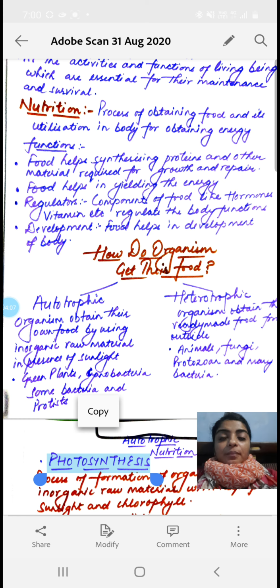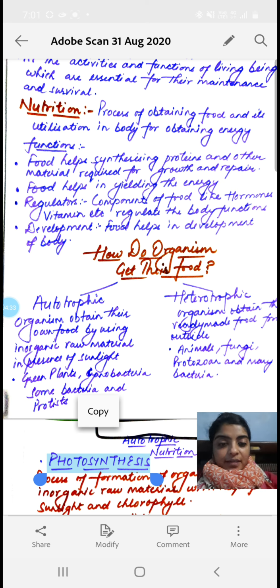Now the food contains many regulatory components, like hormones and vitamins. All these components of the food help in the regulation of different body functions. And finally, the food also helps in the development of the body.